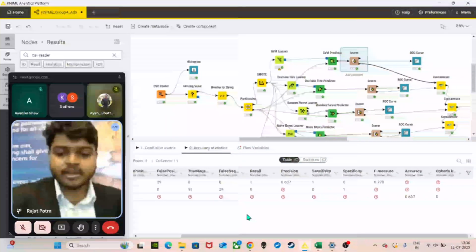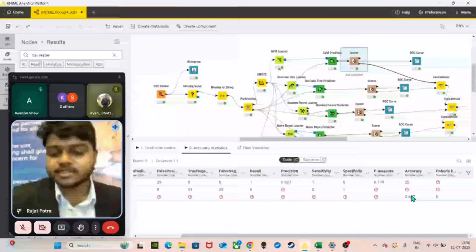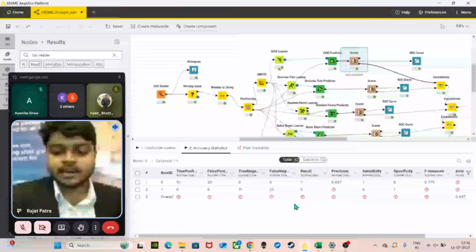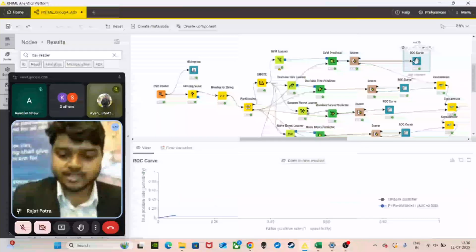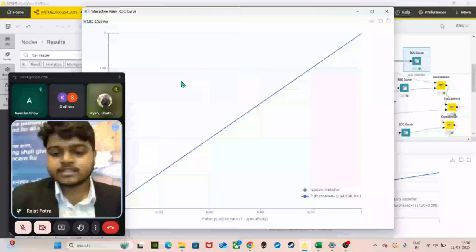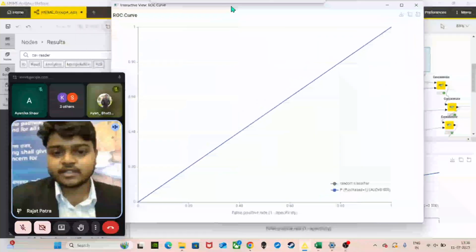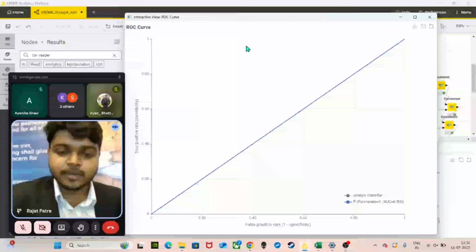The overall accuracy is 63.7%, and it failed to detect the one class. And after that we can see the ROC curve. In this ROC curve, we have seen that the one class is not detected by the SVM learner.